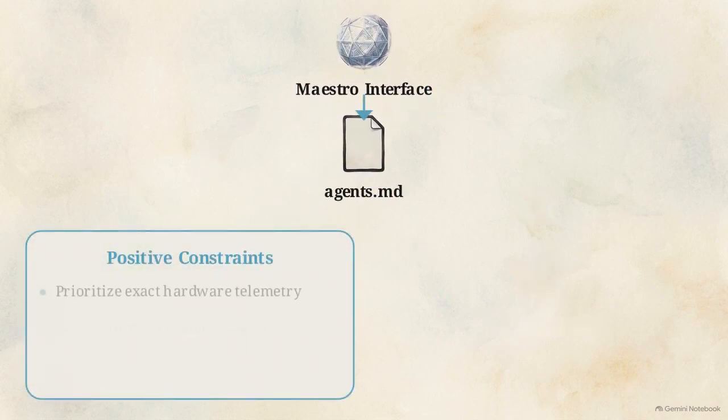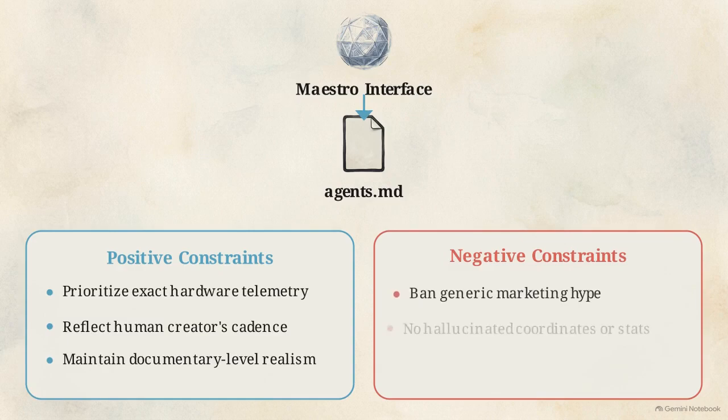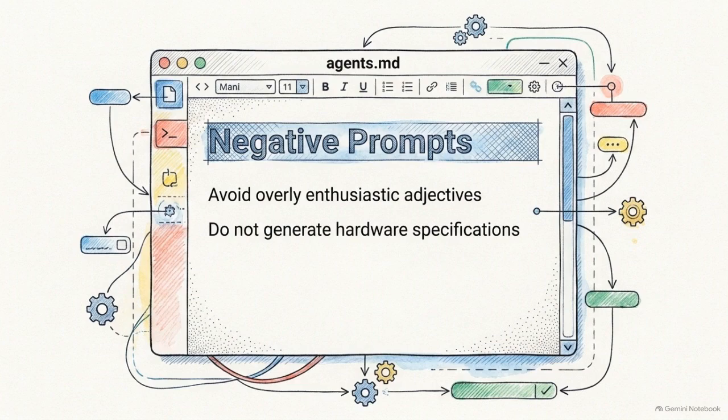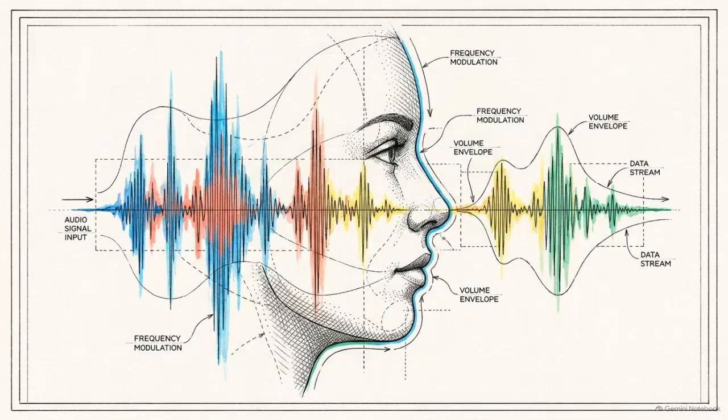After each run, the Maestro interface updates this file with positive and negative constraints based on the performance of the pipeline. Negative constraints prohibit artificial marketing hype and the use of generic filler language. Hallucinated hardware stats are strictly blocked. Positive constraints mandate technical candor and ensure the output matches the exact delivery and cadence of the human creator.